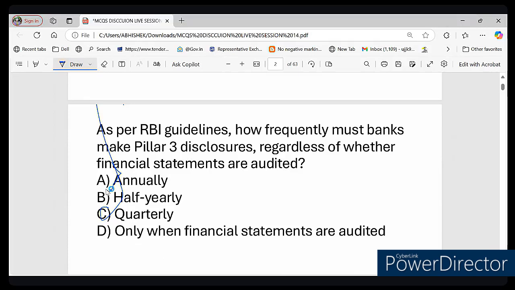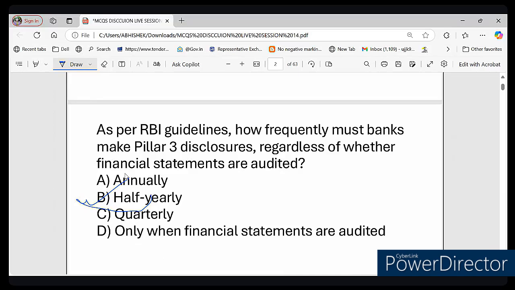Banks must disclose their financial risk twice a year, even if their financial statements have not yet been audited. Now transparency is the key point here. Why do they need to disclose? Because regular transparency is the key to maintaining trust in the banking system, right?